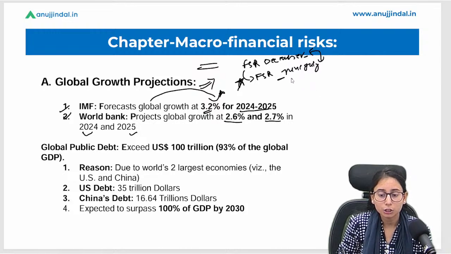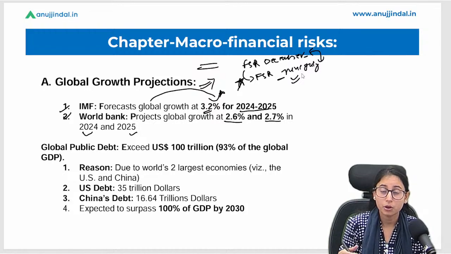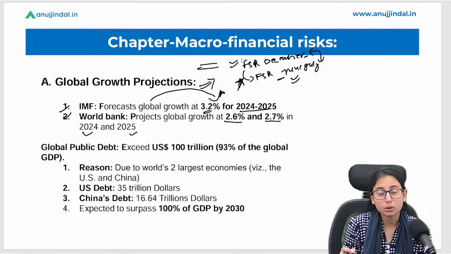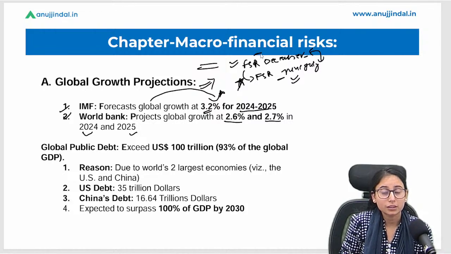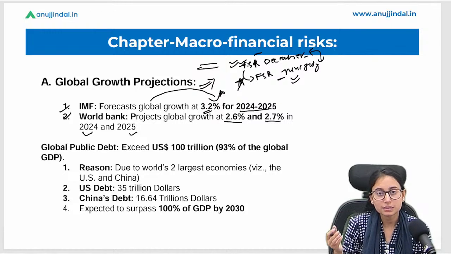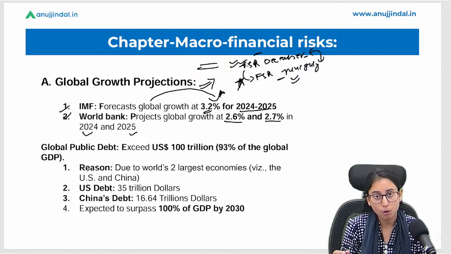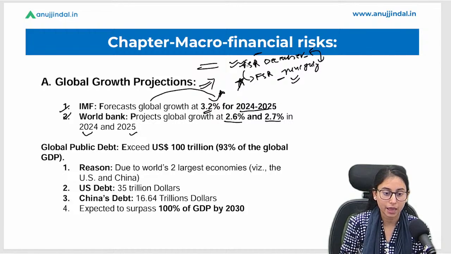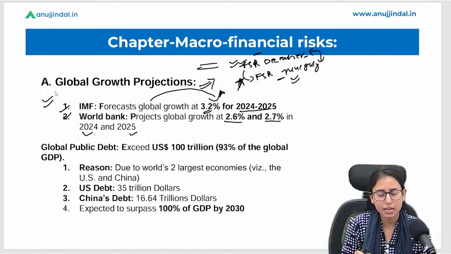Why? Because the newest one is the latest, so you have to remember all the data related to it, because this can be directly asked in an examination. Now what about the older one? You have to remember its data too, so that you can compare the data between the two, and you can also use this data in your descriptive answers. So both reports carry equal importance, and hence we are discussing it here. I hope there is no doubt in global growth projection. It is not very technical, it is very simple.